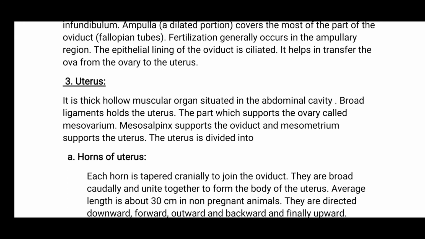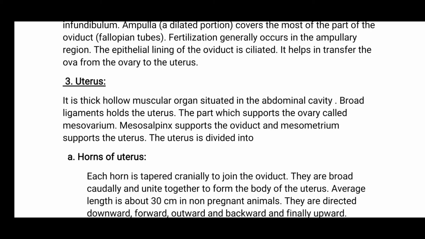And the third is uterus. It is a thick, hollow muscular organ situated in the abdominal cavity. Broad ligaments hold the uterus. The part which supports the ovary is called mesovarium, the mesosalpinx supports the oviduct, and mesometrium supports the uterus.